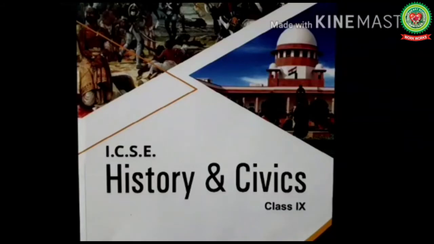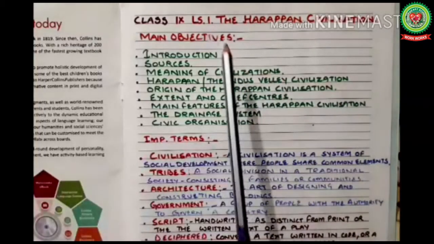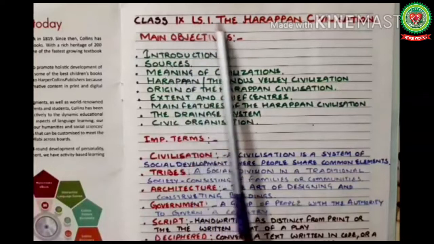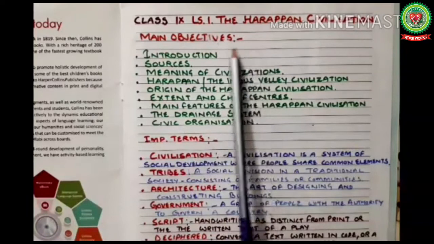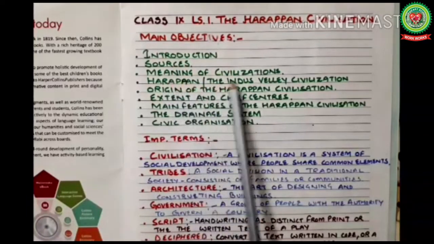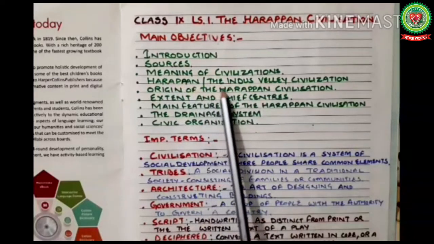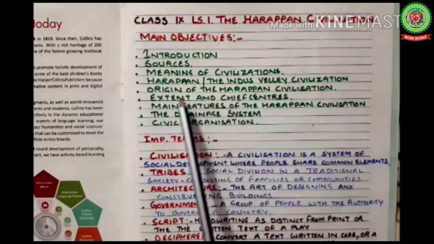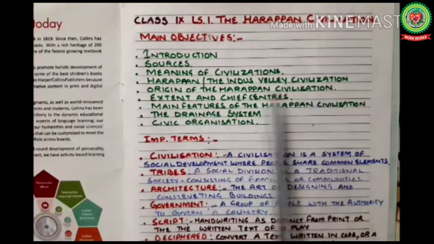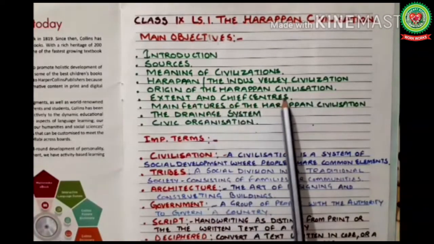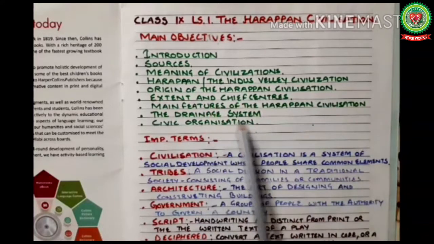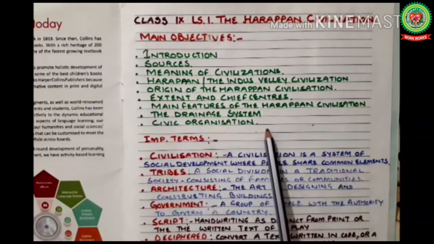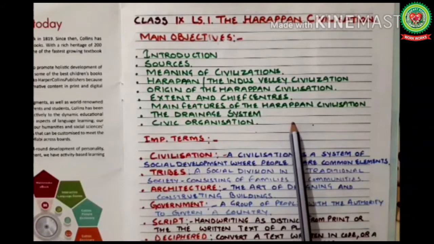Hello class 9th. Today we are going to start with lesson number 1 of class 9th, the Harappan civilization. The main objectives of the topic are as follows: introduction, sources, meaning of civilization, Harappan or Indus Valley civilization, origin of Harappan civilization, extent and chief centers, main features of the Harappan civilization, the drainage system, civic organization. Today we will discuss this topic.